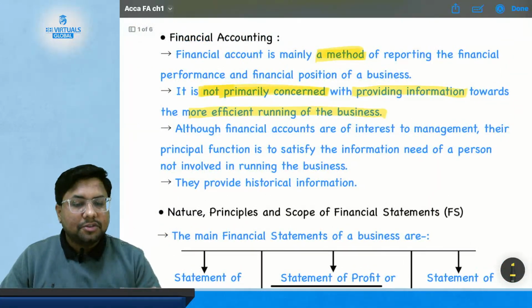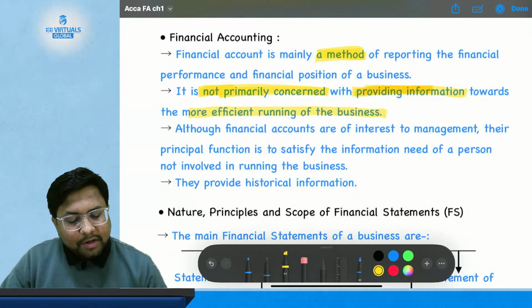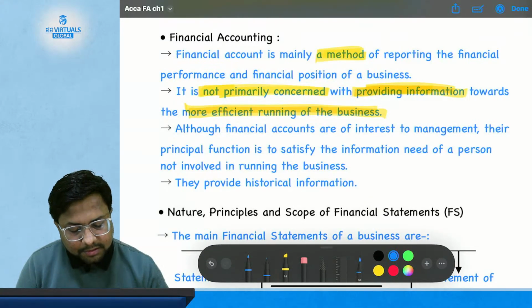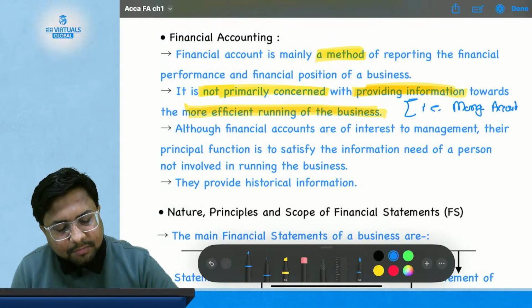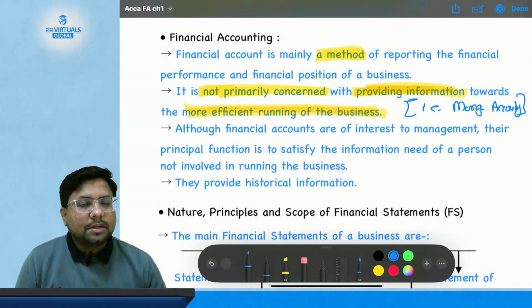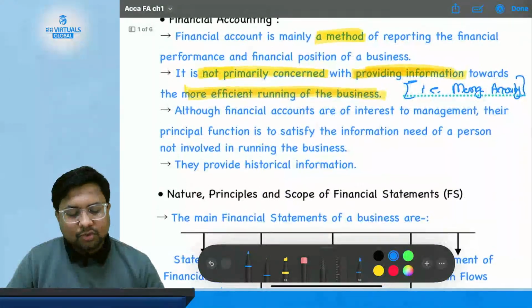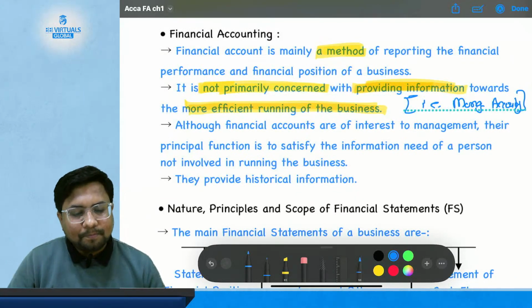Management accounting has that function. What I have said is that financial accounting is not primarily concerned with providing information towards a more efficient running of the business. Who is concerned with this function? That is management accounting. So you have a separate subject in your knowledge level, that is management accounting, of which the first demo is going to be live by 3 p.m. today, which is available on this same YouTube channel. So you can tune into that also. So it is not the primary concern of financial accounting to provide for the more efficient running of the business.